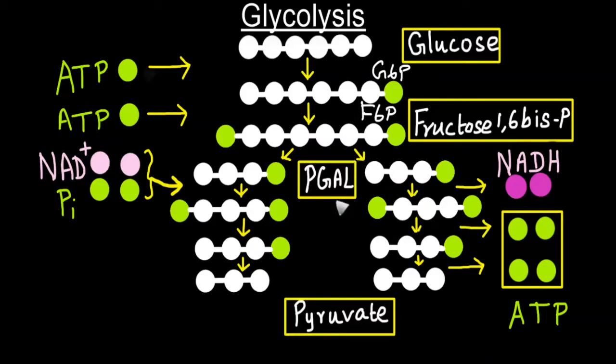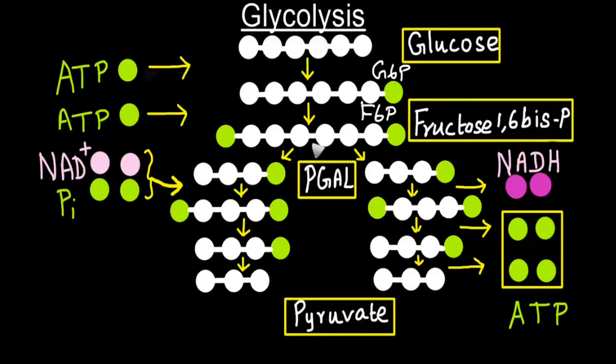So it should be able to accept one more phosphate, which is not possible with its structure. So glucose 6-phosphate undergoes isomerization and forms fructose 6-phosphate, where carbon 1 is also available free so that it can bind with another phosphate. So fructose 6-phosphate, after accepting phosphate on the first carbon, gets converted into fructose 1,6-bisphosphate. If you see this, fructose 1,6-bisphosphate is comparatively more energetic than glucose, less stable than glucose.